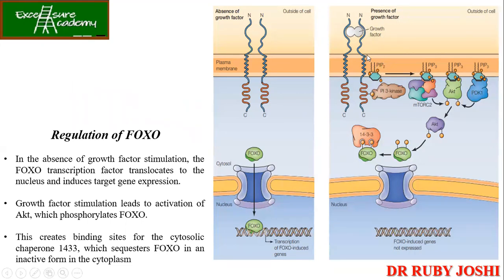It is going to bind to the tyrosine receptors, activating your PI3 kinase. PIP2 से PIP3 हो जाएगा. AKT एक्टिवेट होगा. AKT आपका FOXO को फॉस्फोराइलेट करेगा. Now once it is phosphorylated, what will happen? There will be binding sites for the 14-3-3, right? And then it will keep it in the inactive form.